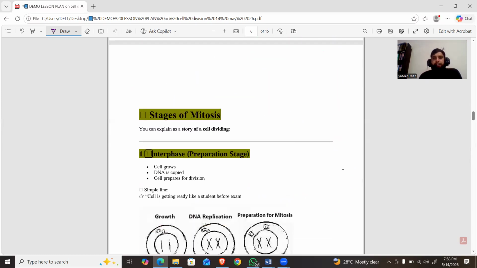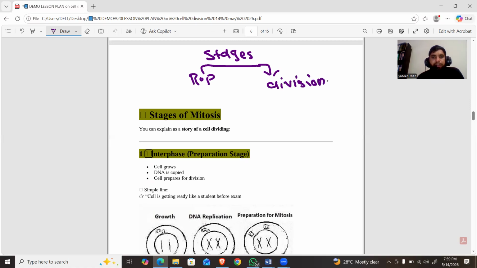So, stages of mitosis. Before going to this slide, I would like to discuss something about the stages of the cell. Generally, we can say that a cell has the following two stages. One is called the resting phase, and the second one is called the division phase.